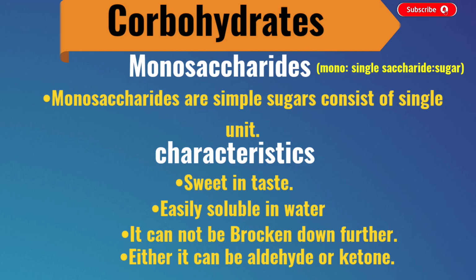Monosaccharides are usually sweet in taste and soluble in water. They cannot be broken down further into smaller units. Either they would be aldehyde or ketone.